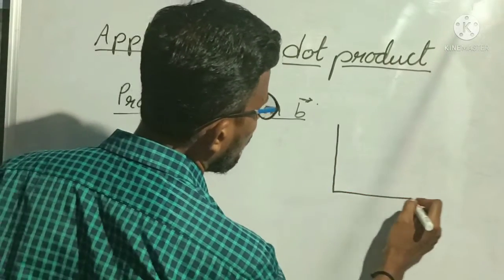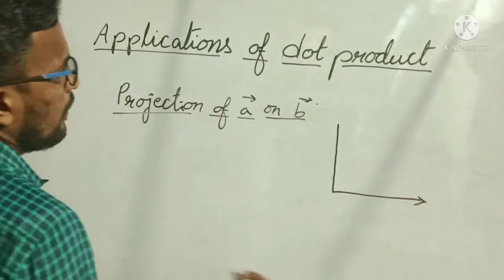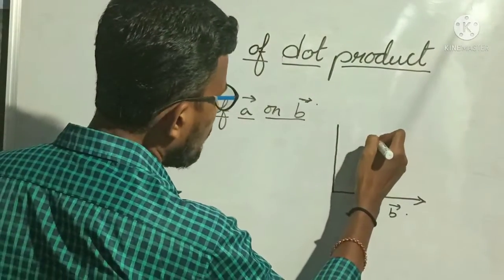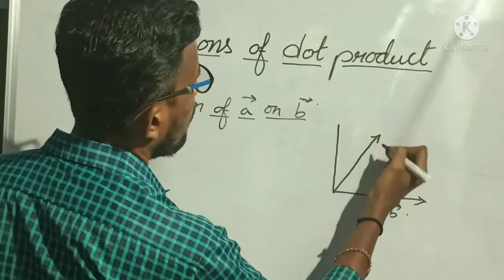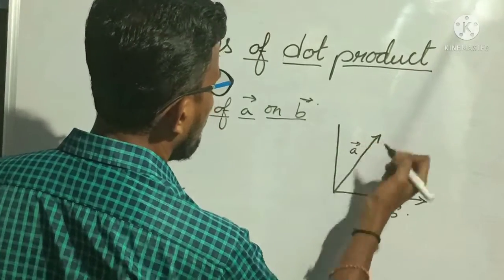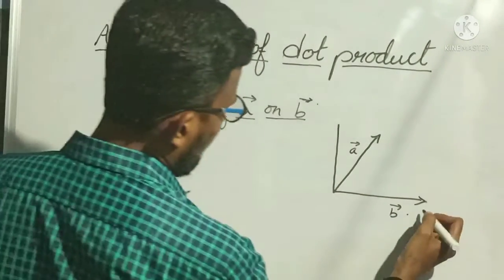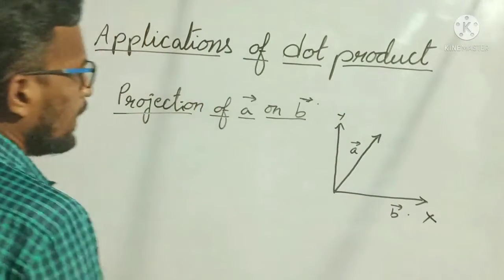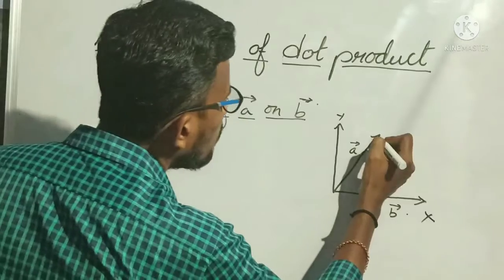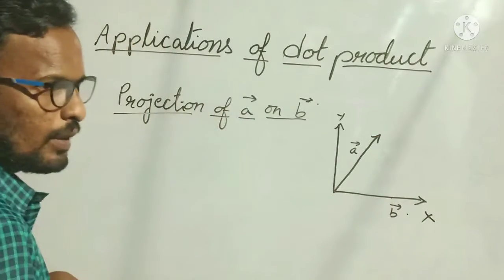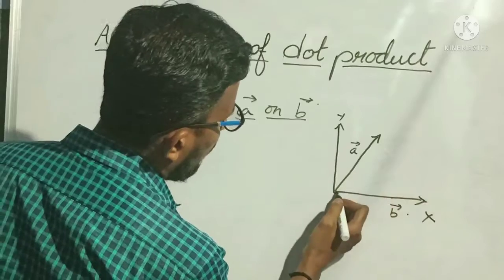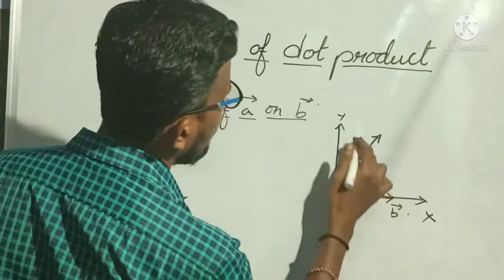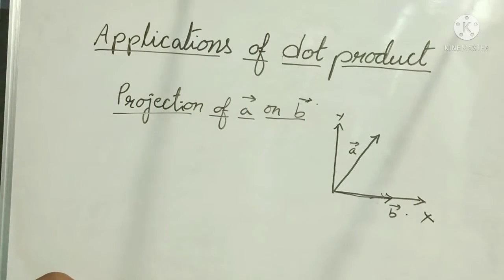So first, this is my vector B bar. And one more vector I am taking, this is my vector A bar. Anyhow, my vector is in the direction of the x axis, y axis, no vector is there. In between, one more vector I am taking, A bar. I want the projection of this A bar on B bar. Means, if the same vector is here, then what is the length of this vector A bar on B bar, we have to find out. Understood?